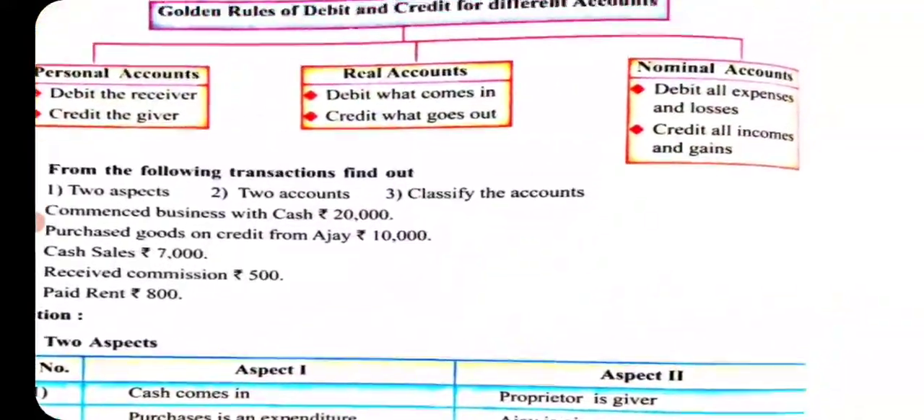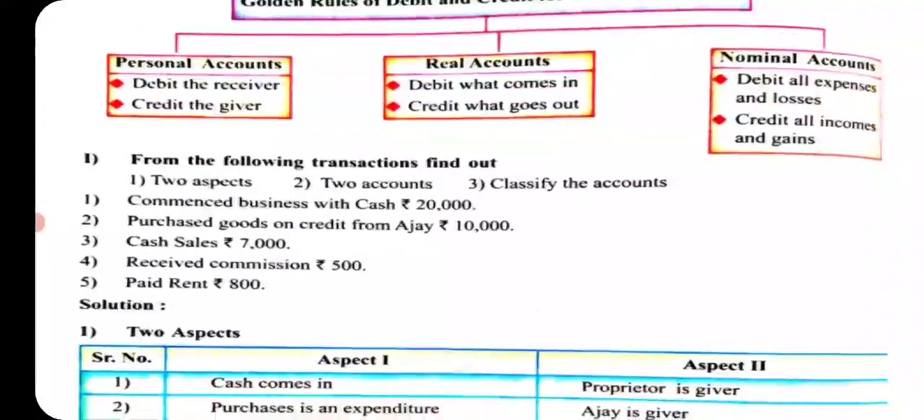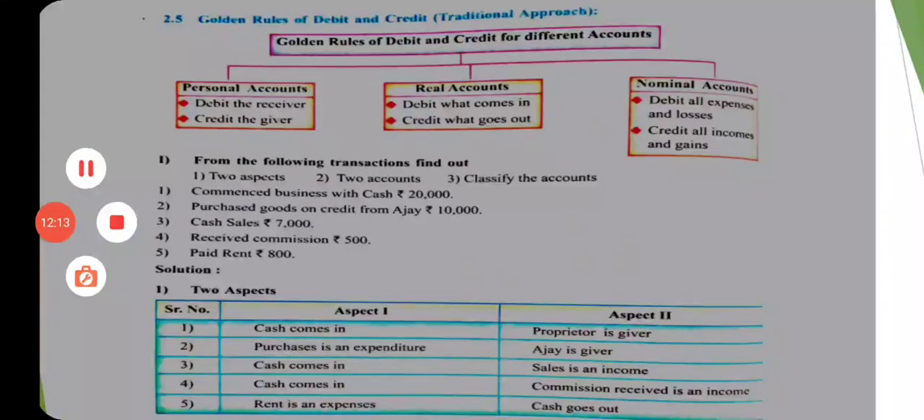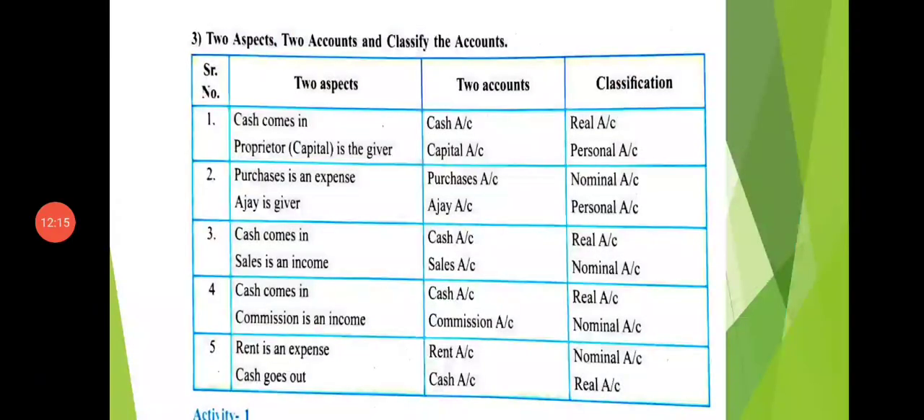So these are the various aspects of a transaction. There are two aspects of every transaction. First one is debit aspect and credit aspect. Or the first aspect may be a personal account, nominal account or real account. There are two accounts for every transaction, two aspects of every transaction. We will see how it happens. The above mentioned transactions are now classified.